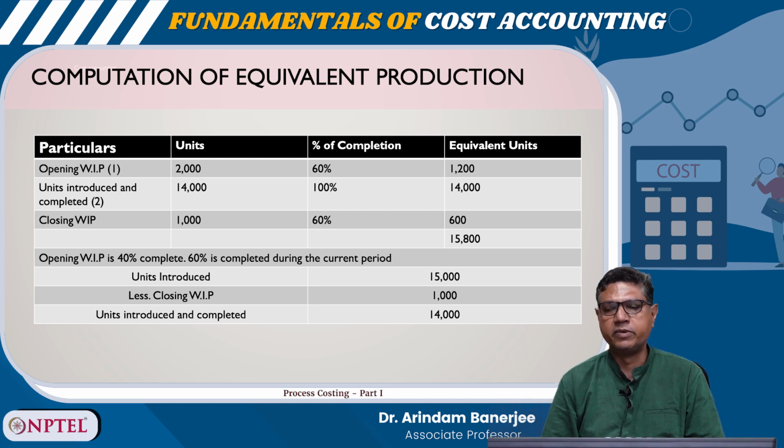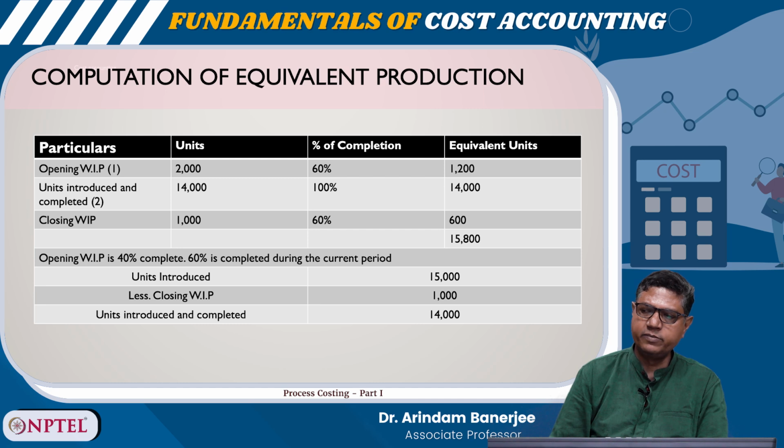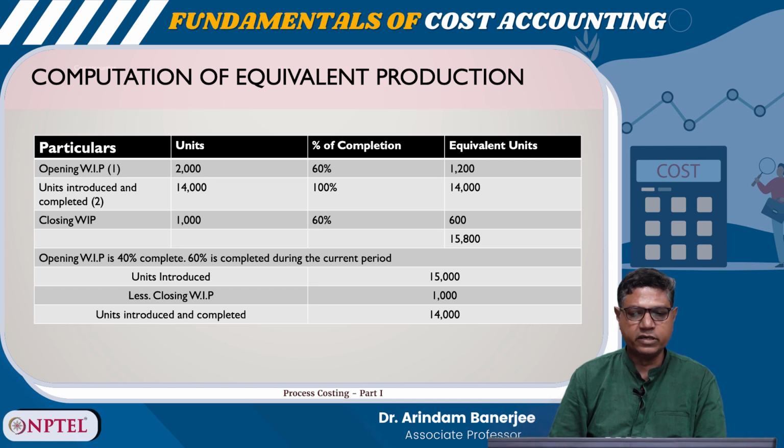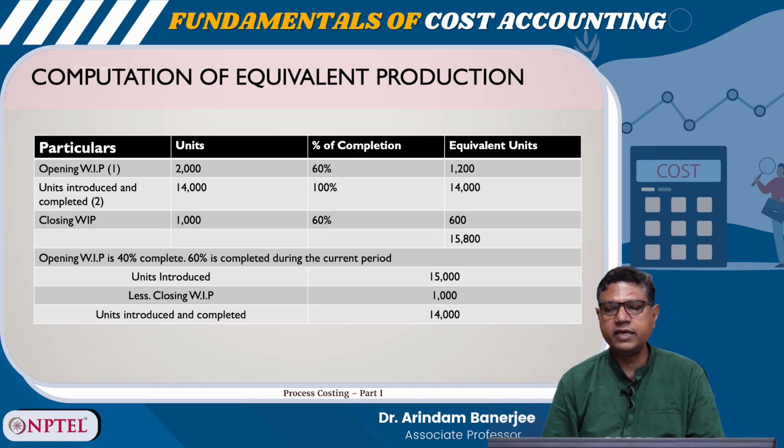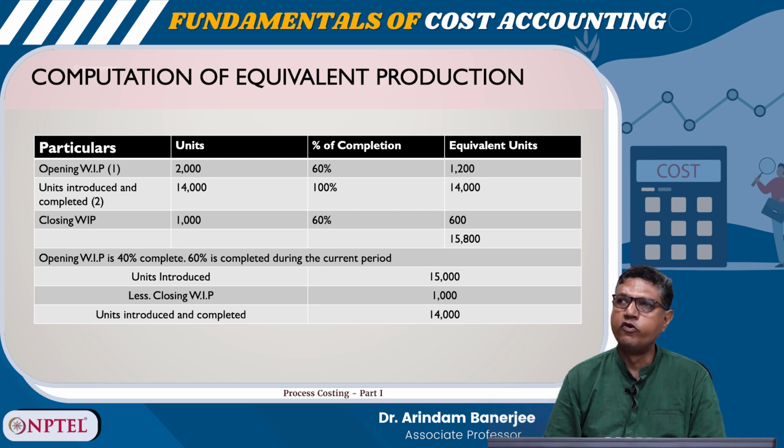So, 600 complete. If you add this 1200 plus 14,000 plus 600, it is coming to 15,800. So, opening WIP is 40% complete, 60% completed during the current period. Units introduced is 15,000, less closing WIP, so units introduced and completed is 14,000.